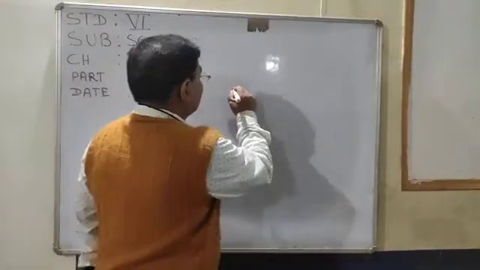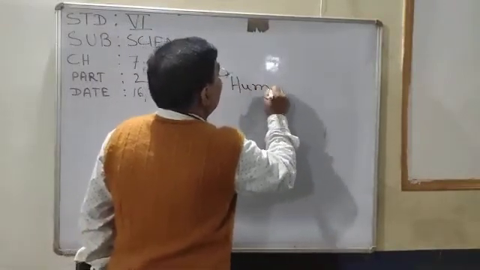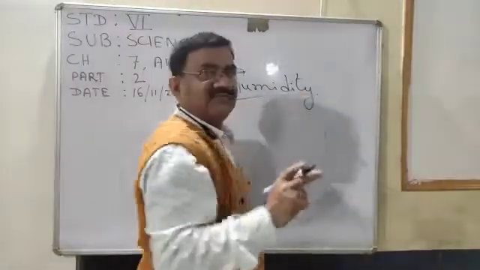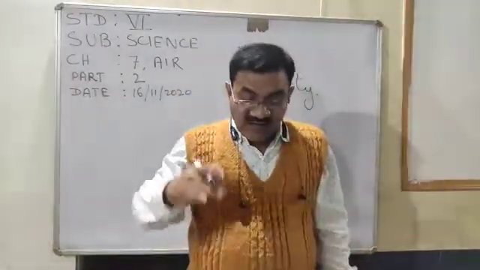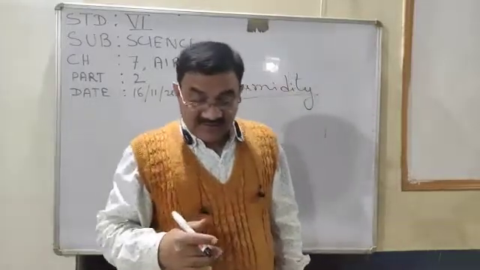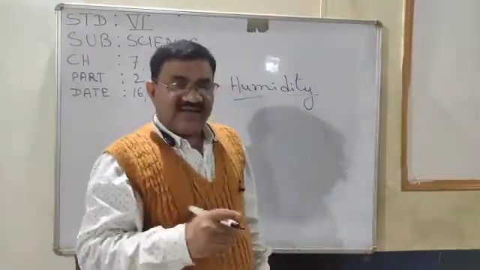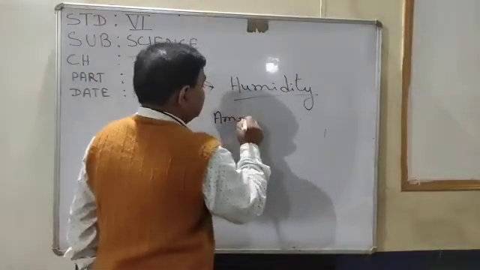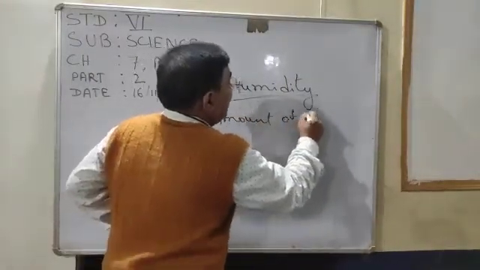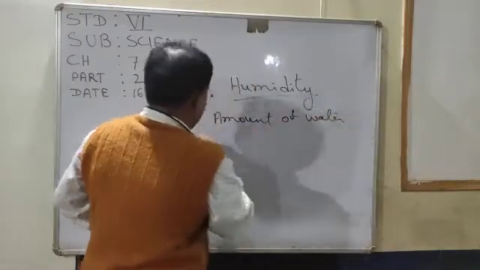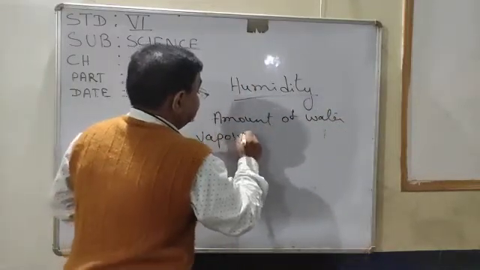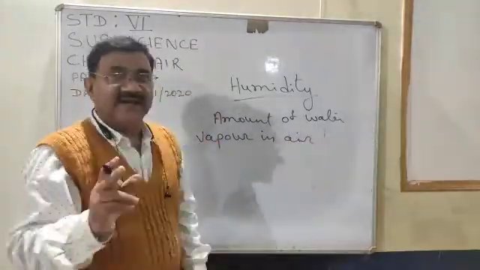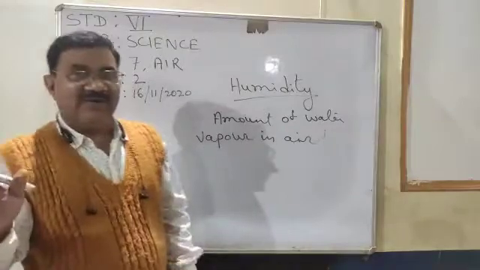Now we have to discuss in detail about humidity. What is humidity? The amount of water vapor in the air is known as humidity. How much water vapor is present in air is called humidity.